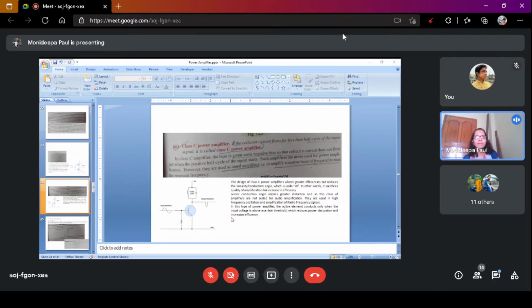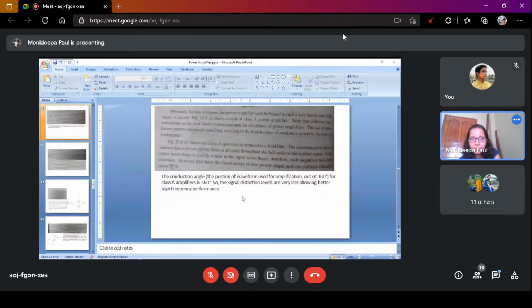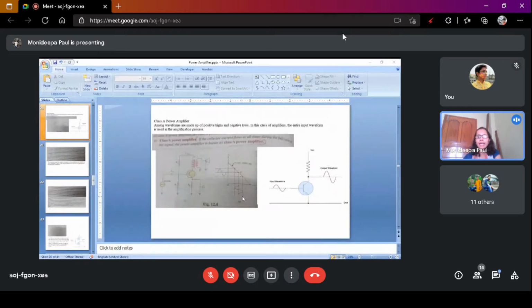In case of class C, we apply both positive and negative half of the input signal, we get only less than one half of the output signal. These are the basic differences. So next is the class A, detailed description of the class A amplifier.